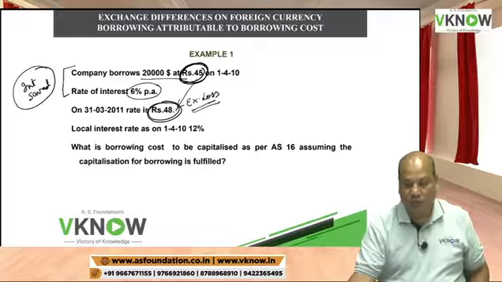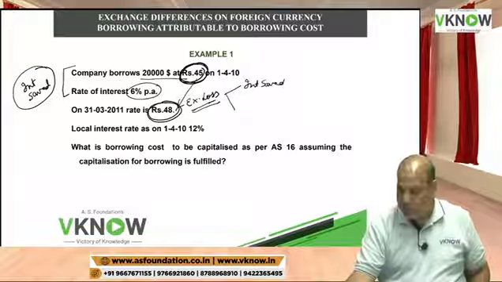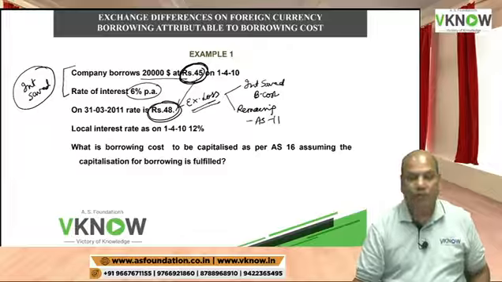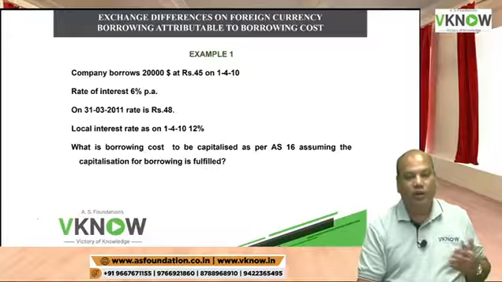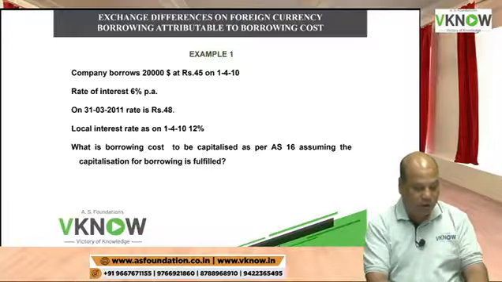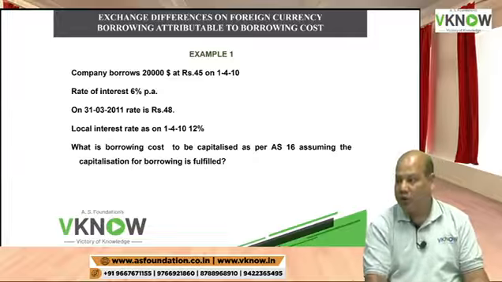The standard says that the portion of exchange loss which is equal to interest saved will be treated as borrowing cost, and the remaining exchange difference will be treated as per AS 11. First I am going to explain, and then we will read the answer. You can read the answer yourself later. Only concentrate on understanding.